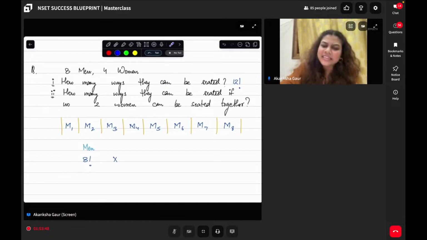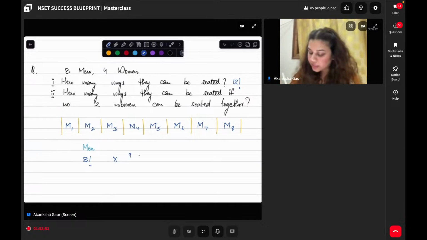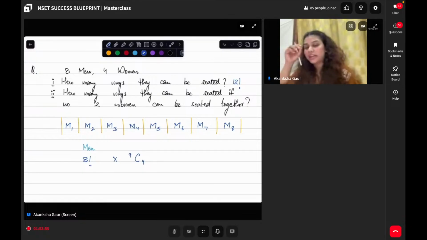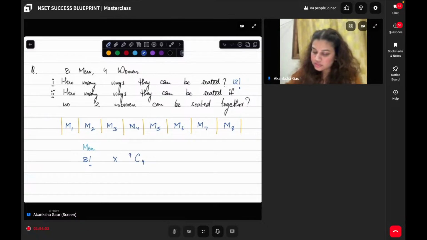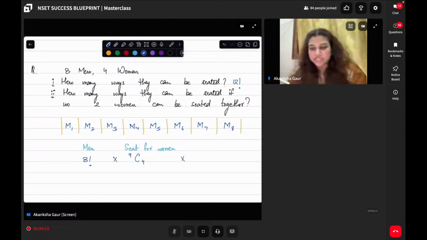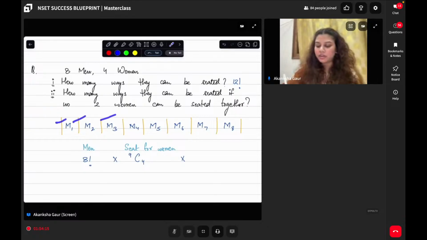Yeah. If I seat the women in the orange line, can I say I will get n, because there are n spaces and there are 4 women, there are 9C4 options, right? This is seat for women. Then can I say in this women also, the positions can be shuffled amongst themselves. 4 women can be seated anywhere. But in this also, I can keep on shuffling their position, which means that 4 factorial is the shuffle position of women.